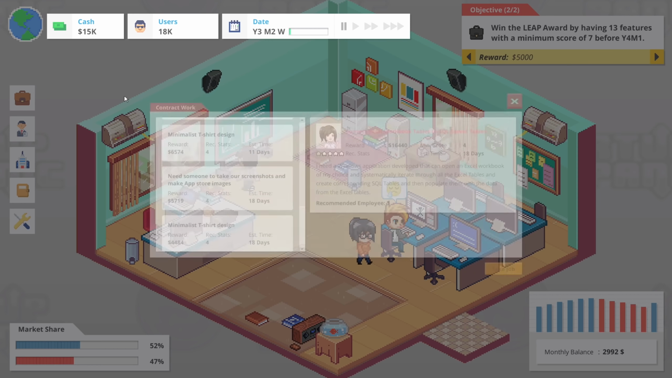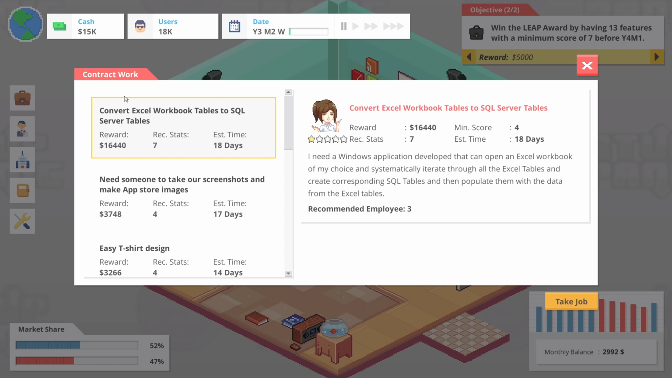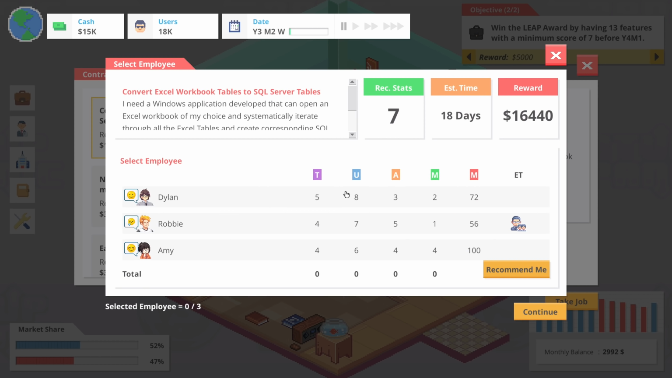Let's go ahead and look at some contract work. Actually, I don't know that we need to do this. 16,000, though, is not bad. I need a Windows application developed that can open an Excel workbook of my choice and systematically iterate through all the Excel tables and create corresponding SQL tables, then populate them with the data from the Excel tables. Okay, recommend everybody, I guess.